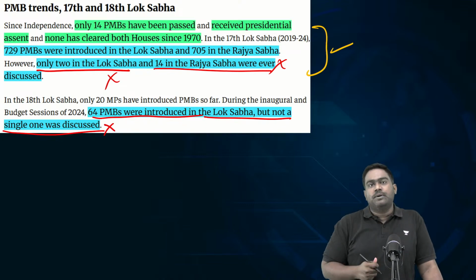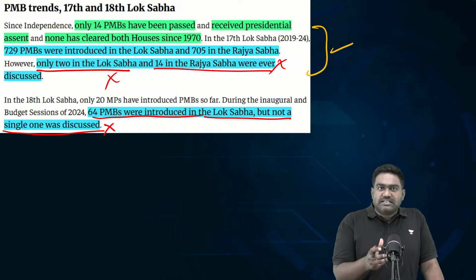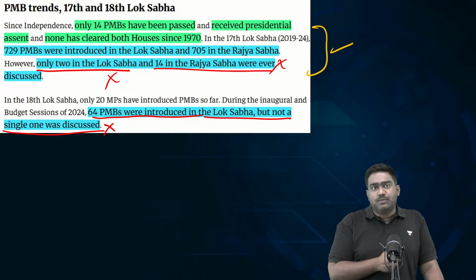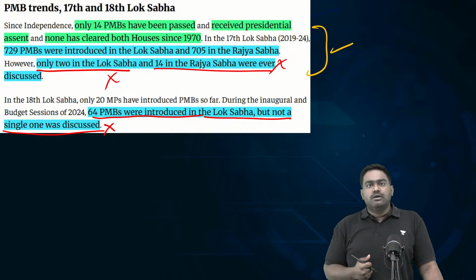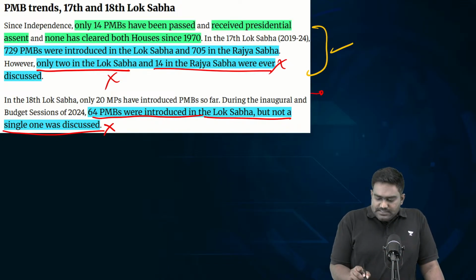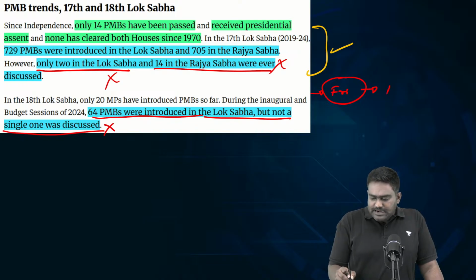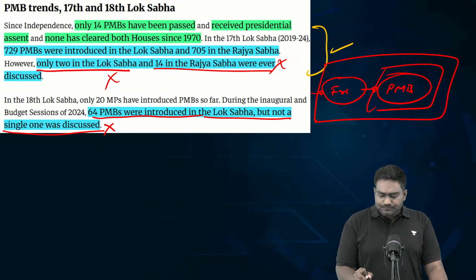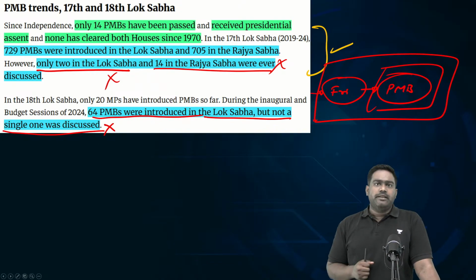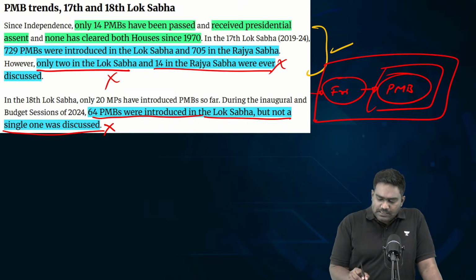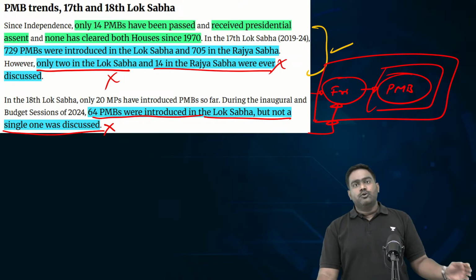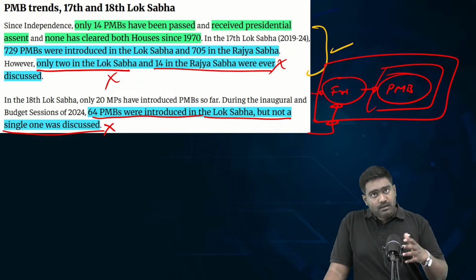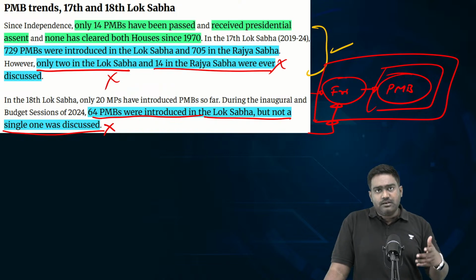So what's the procedure over here? Be it in Lok Sabha, Rajya Sabha, what is the procedure to discuss private members' bills, to accept them and to consider them for discussion and debate? See, Fridays are dedicated for private member bill tabling and discussion. Some time can be given by the chair, by the speaker, by the chairman, respectively of Lok Sabha, Rajya Sabha. They can give some time on every Friday to take up private member bills and discuss that, and to even have a vote if necessary to see whether it should be passed or not.